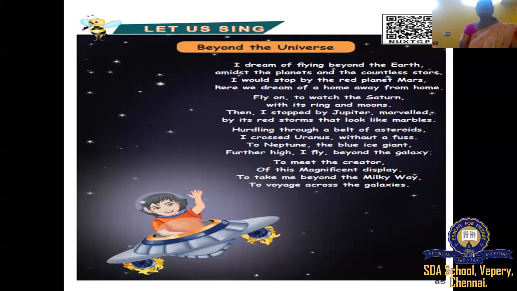He stopped on Mars and he had a dream of building a home there, and he crossed Saturn and he stopped again in Jupiter, then Uranus and Neptune, and again all the galaxy. Beyond the galaxy, the poet wants to go.